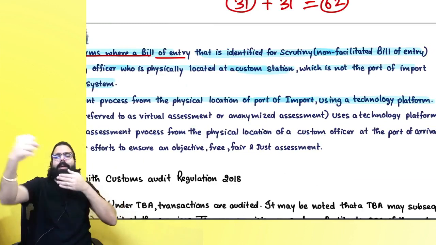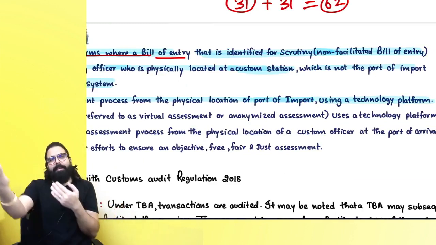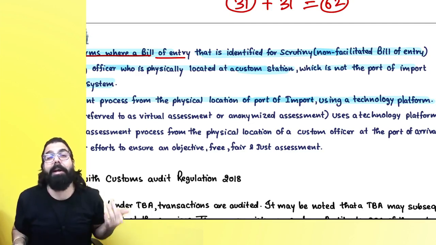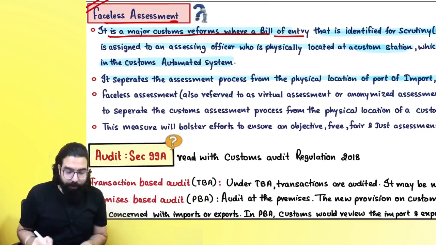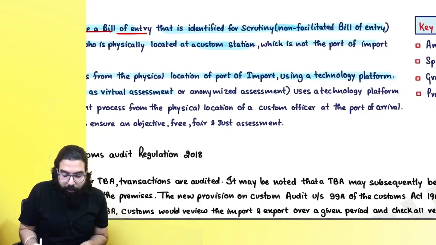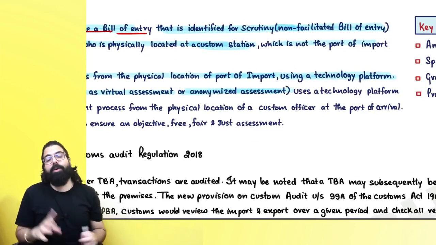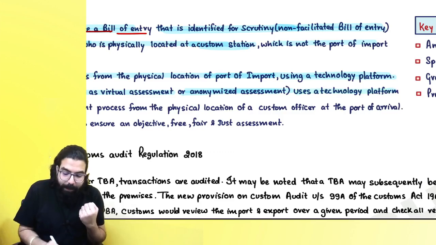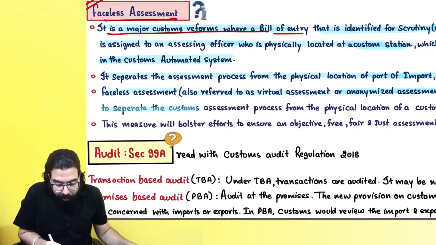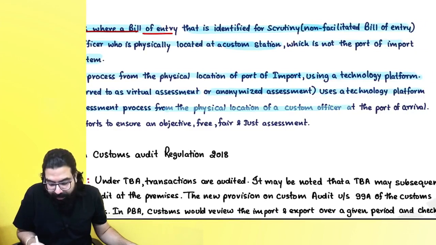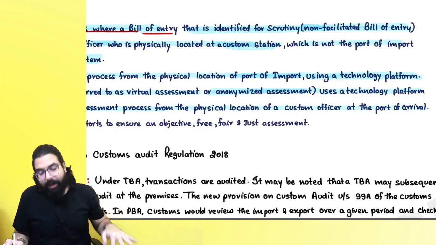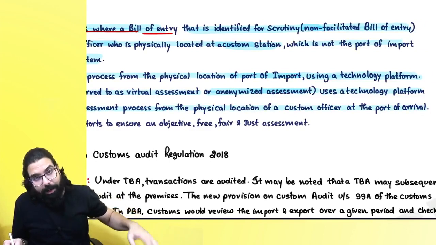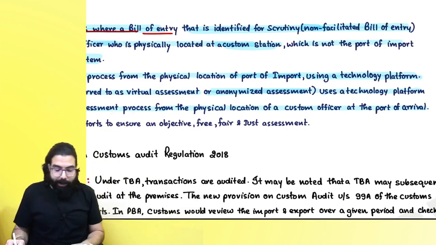Nothing baba, online mein on a computer he will go ahead and ask you the details from the computer only. Online you will provide him the details. So basically a technological platform is being used. Okay, faceless assessment also refers to as virtual assessment or anonymized. What do you mean by anonymized? I don't know the officer who is going ahead and doing the assessment. It uses a technology platform to separate the custom automated process from the physical location of the custom officer at the port of arrival. Sir, where my port of arrival is there, their officer will not do my assessment. Might be some other port's officer who is sitting will go ahead and do the assessment.